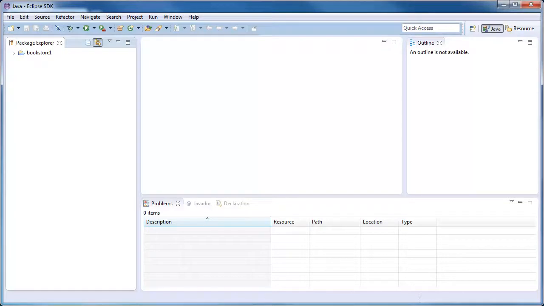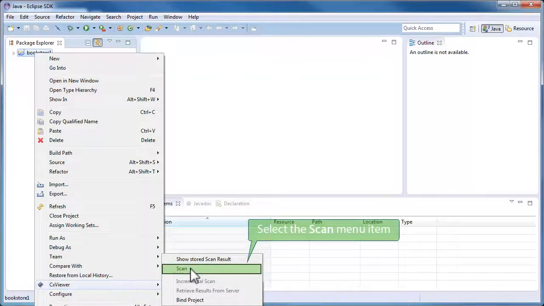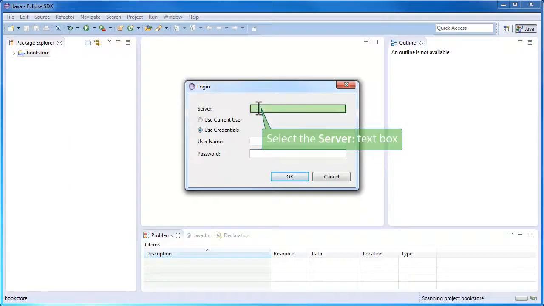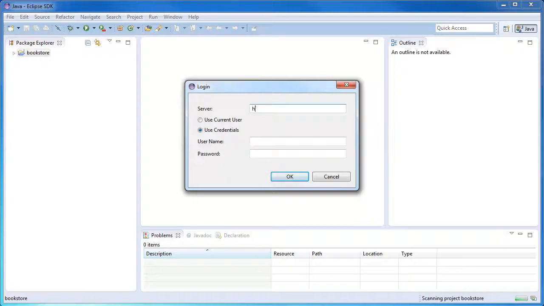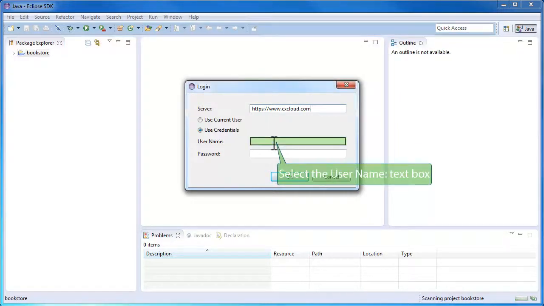We have now finished the installation and will start the scanning process. Right-click on your project, go to CX Viewer, and choose Scan. Then enter CX Cloud for Server, your username and password.